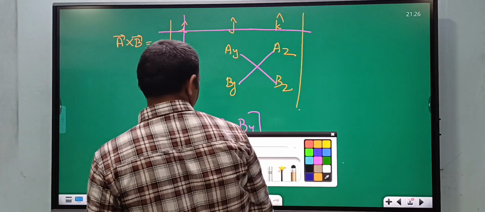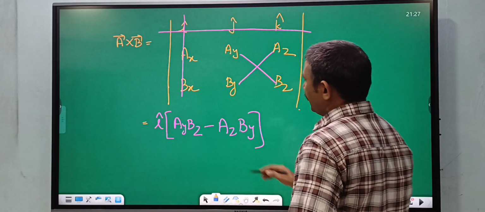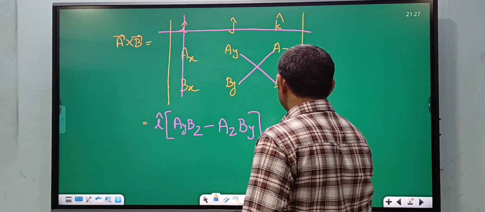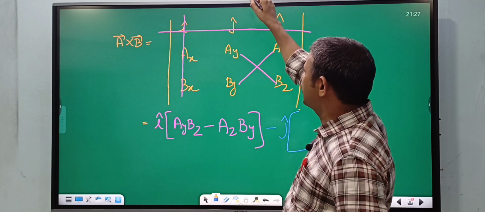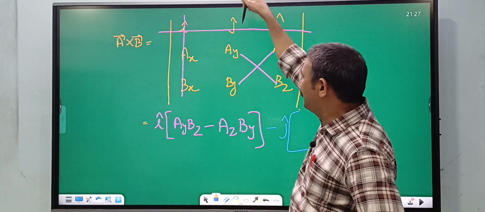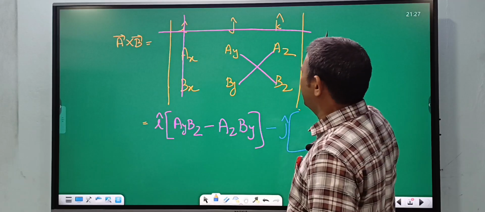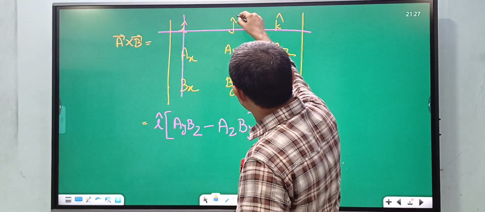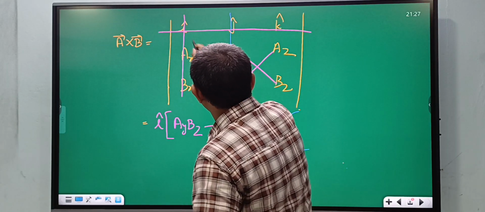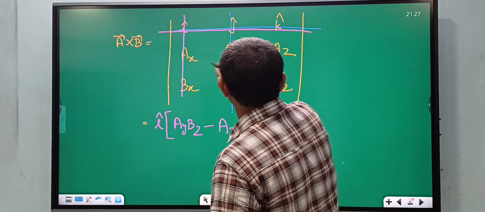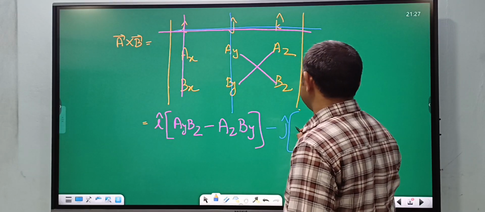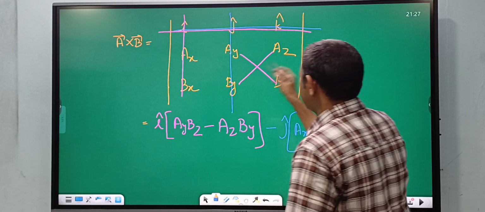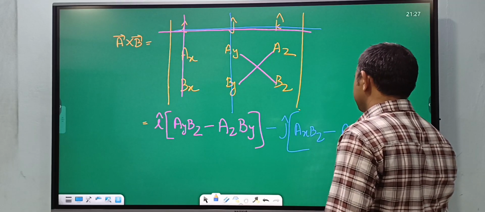Then again, first you write plus i cap, then again you write minus j cap. Similarly here also for j cap you draw the vertical line and horizontal line. Then you will get the determinant ax bz minus az bx.